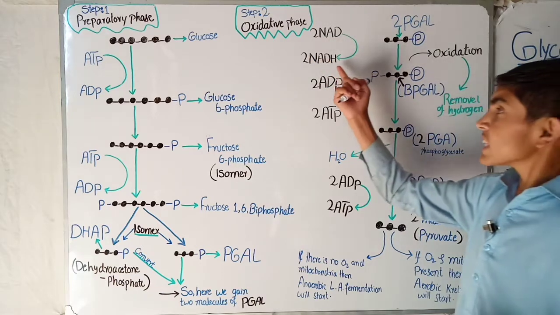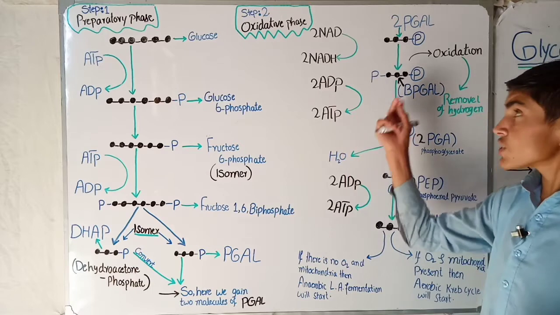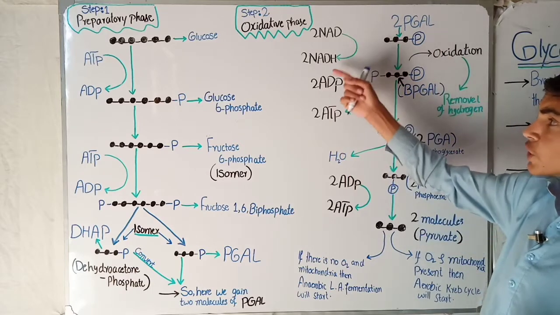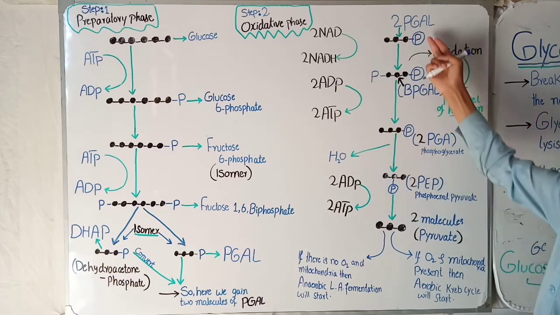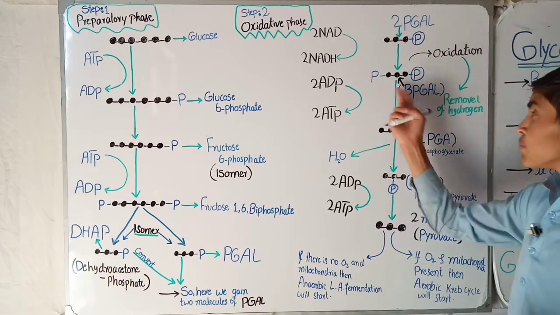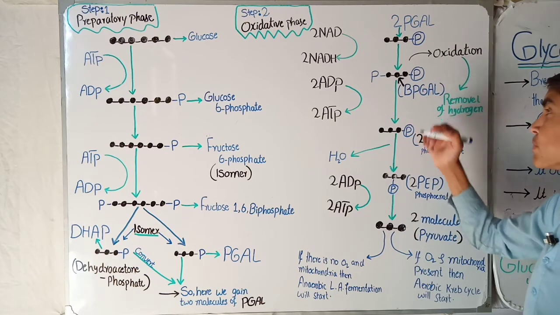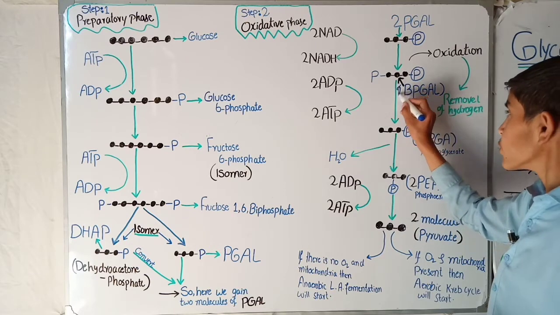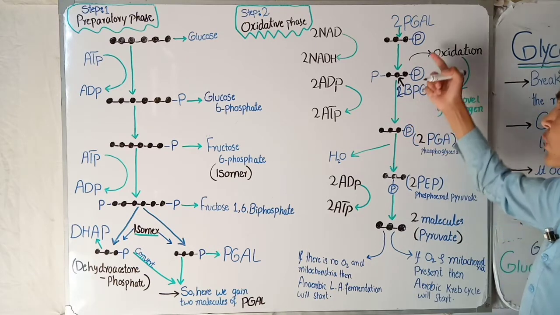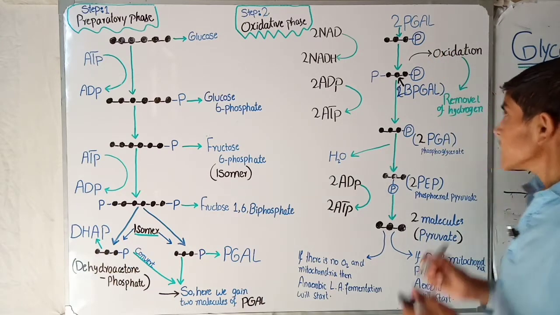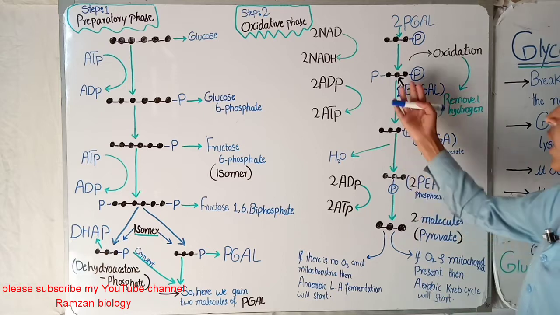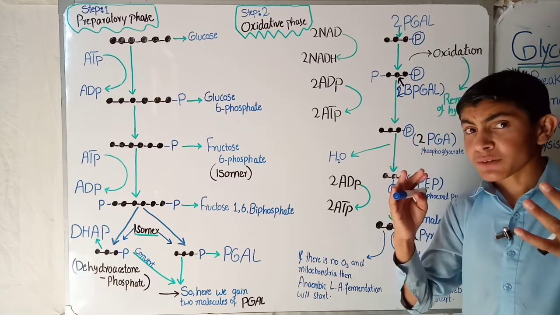And here this energy, the energy which converts NAD to NADH, will bring one phosphate to the PGAL, and the PGAL will be converted into biphosphoglycerate, and of course there are two molecules. Okay, so it will convert PGAL to BPG, and during this time there are two biphosphate molecules.